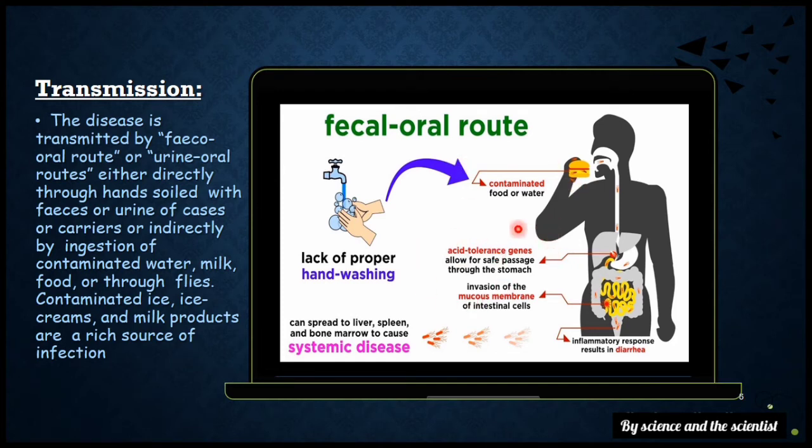And here in the picture is shown how typhoid is transmitted to a healthy person and causes the disease, infecting the major target of this disease, which is the colon or intestinal tract, and causes diarrhea, bloody diarrhea, vomiting and nausea. In serious illness, it can spread to the liver, spleen and bone marrow to cause systemic disease.